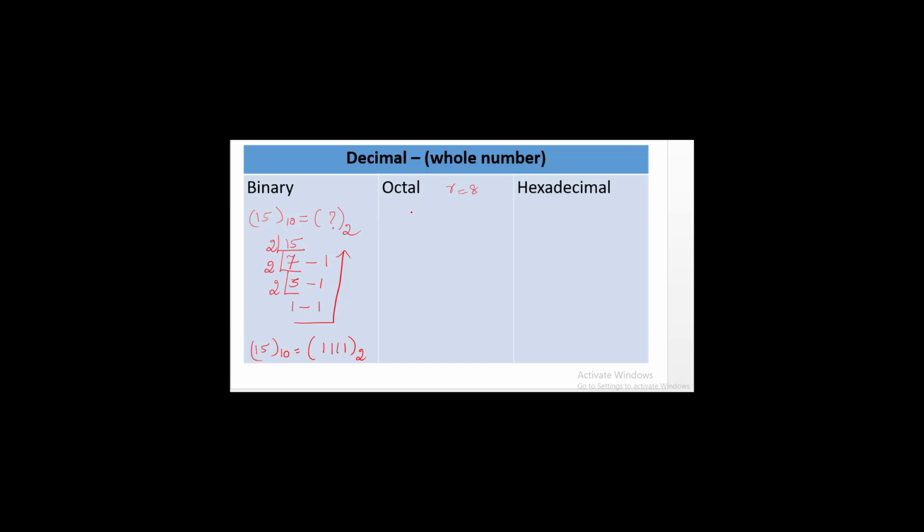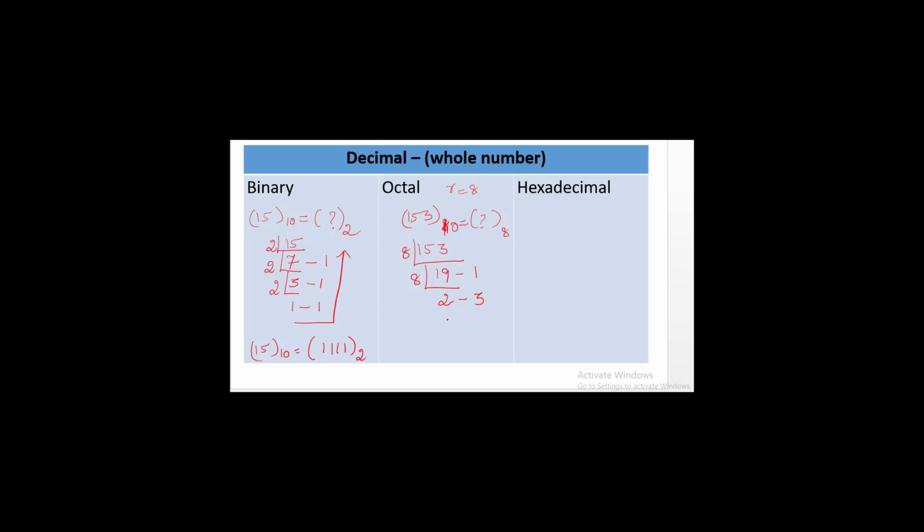Let me give you some more examples, that is 153 to the base 10 has to be converted into its base 8, octal. So 153 is repeatedly divided by 8, the remainder is 1, and once again we are dividing it by 8, so 2 times, and its remainder is 3.